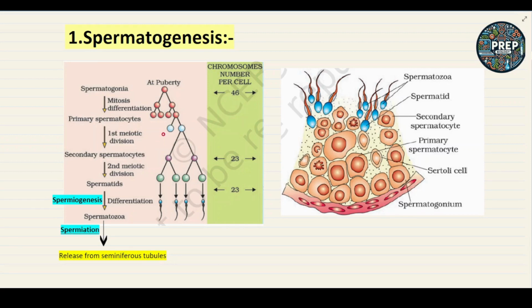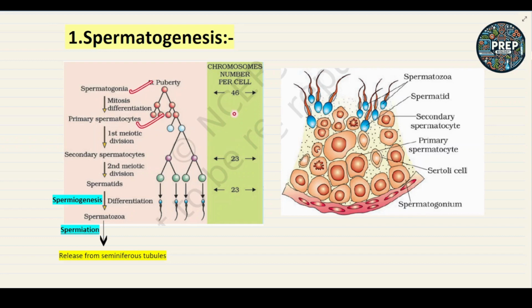Now, in the primary spermatocyte, the first meiotic division takes place, that is, the reductional division, and it will form the secondary spermatocyte. Since it is formed by meiotic division, the chromosome number is reduced to 23, so it is haploid in nature.